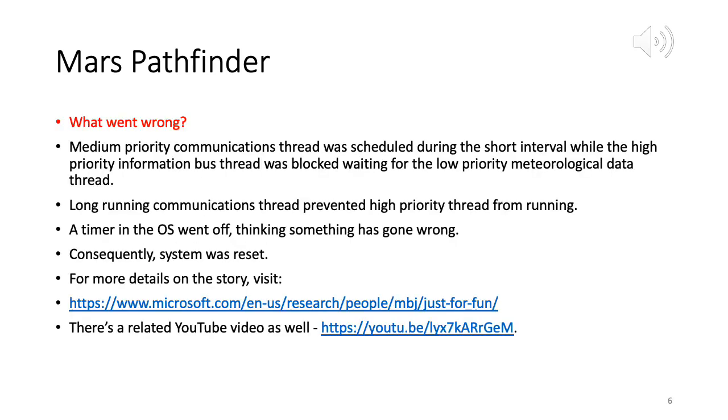Okay. So now I am on slide 6. With those threads, what actually went wrong, what was observed, was that the medium priority communications thread was scheduled during the short interval while the high priority information bus thread was blocked waiting for the low priority meteorological data thread.